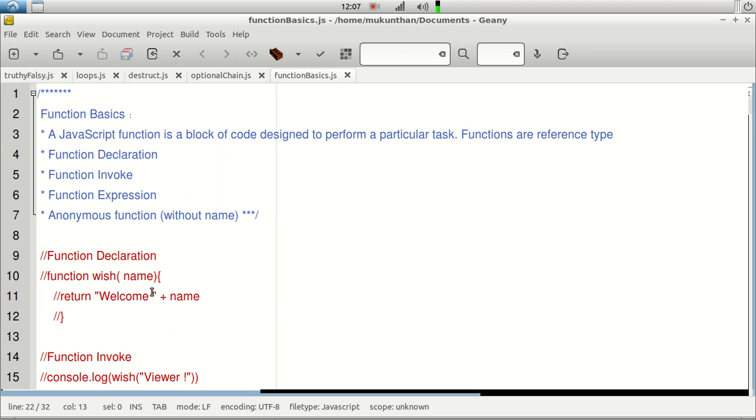So this way we have understood what is function declaration, what is function invoke, what is function expression, and what is anonymous function. So this is all about the very basics of the function.